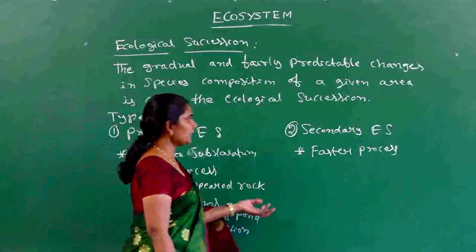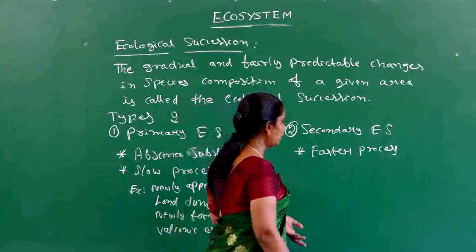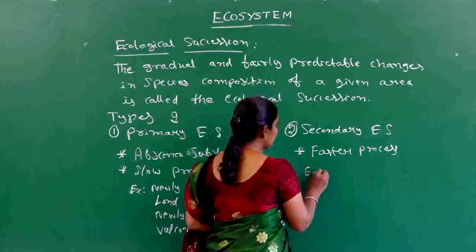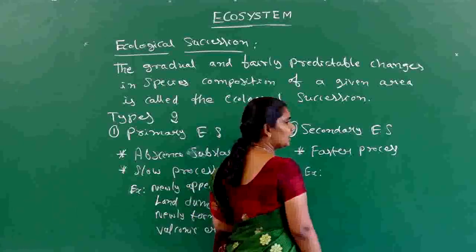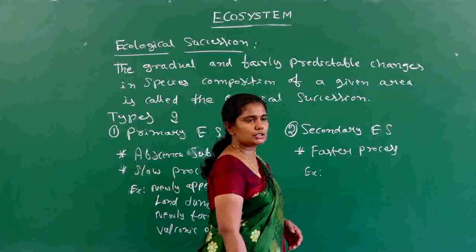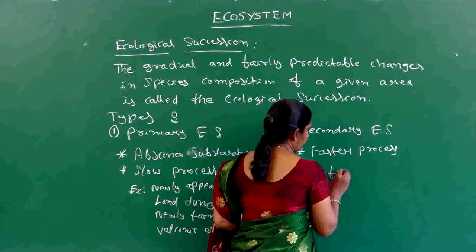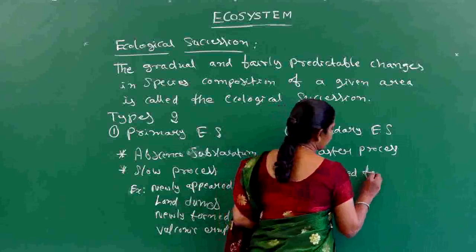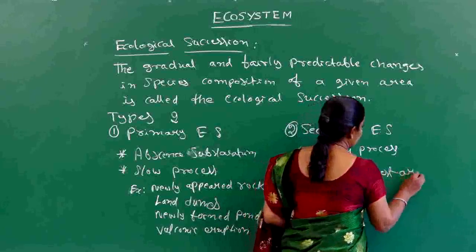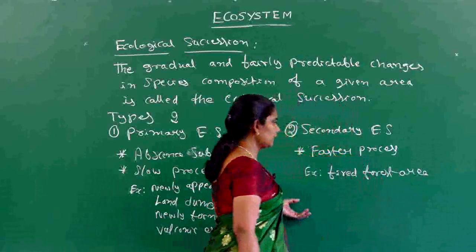When it comes to secondary ecological succession, an example is a forest area destroyed by fire.